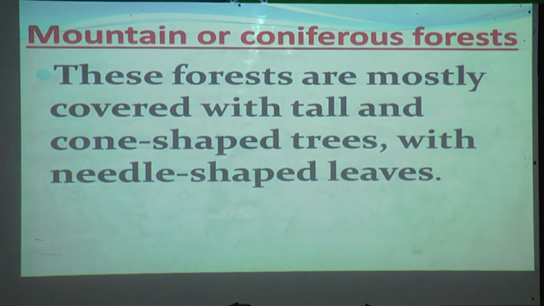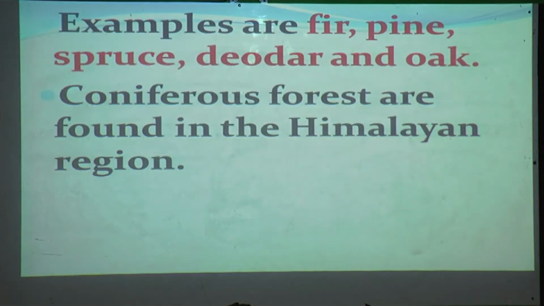Mountain or coniferous forest. These forests are mostly covered by tall, huge, big trees in the shape of a cone, with needle shaped leaves. How are the leaves? Needle shaped leaves. Examples are fir, pine, spruce, deodar and oak. These kinds of trees we can find there. Coniferous forests are found in the Himalayan regions. Where can we find this coniferous forest, students?